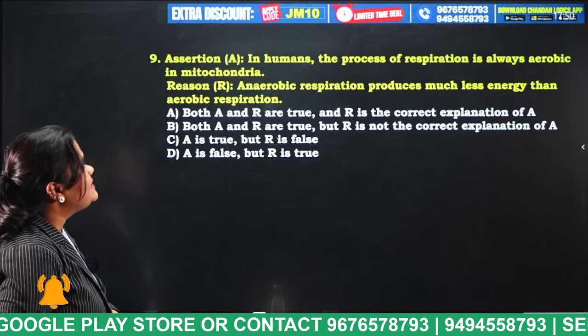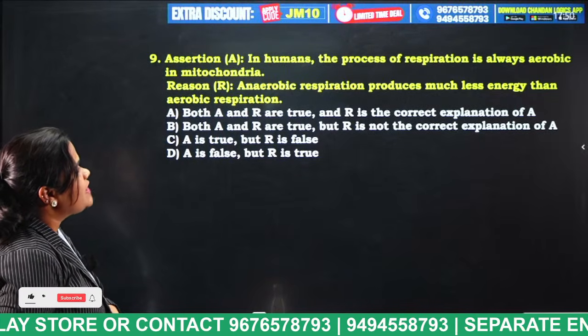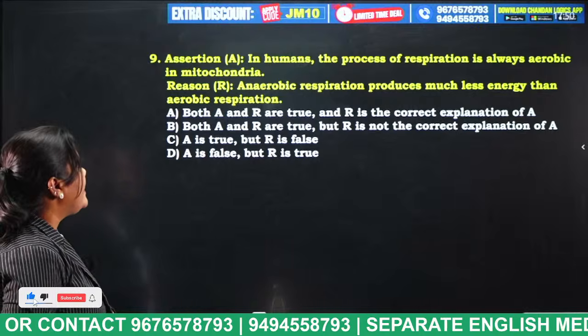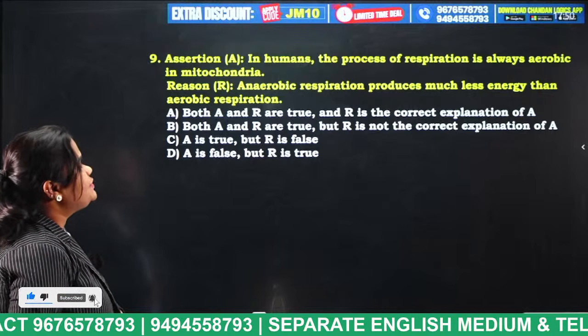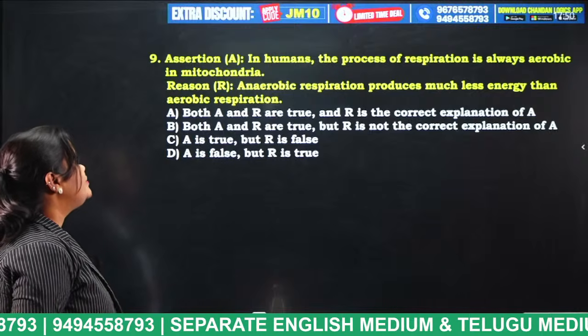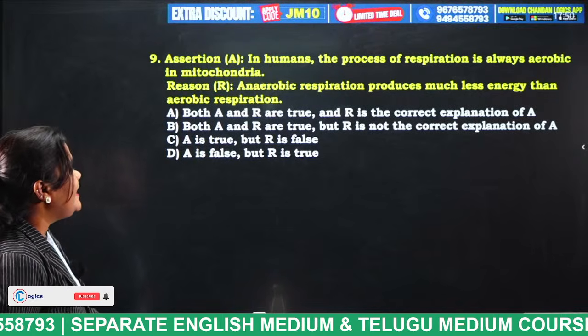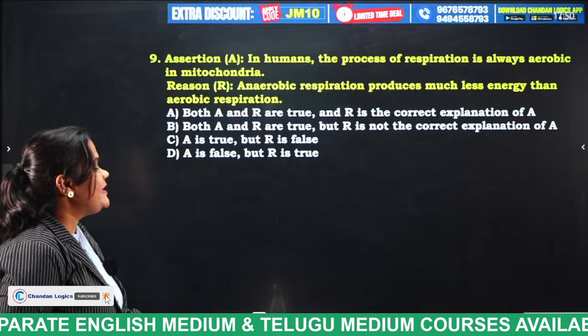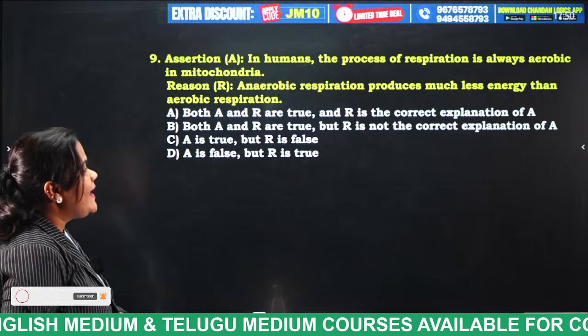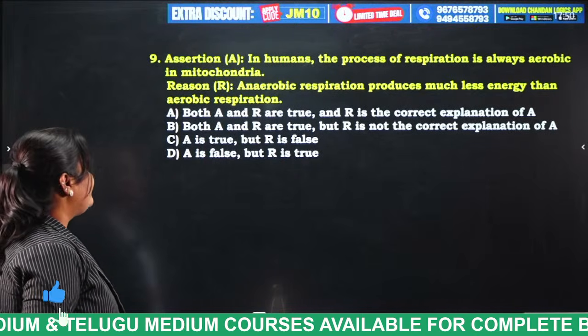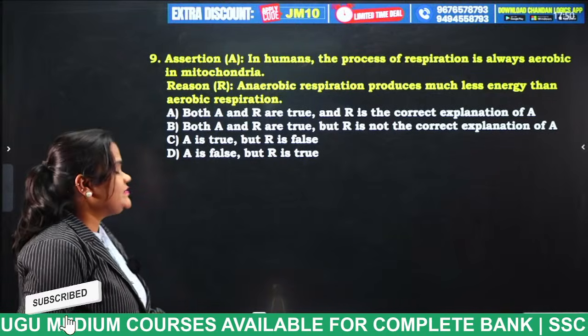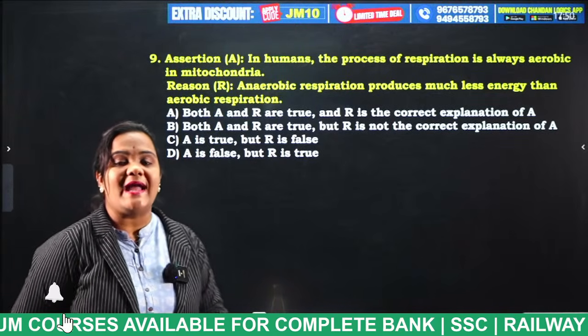Assertion: in humans, the process of respiration is always aerobic in mitochondria. Reason: anaerobic respiration produces much less energy than aerobic respiration. Both A and R are true and R is the correct explanation of A. Both A and R are true but R is not the correct explanation of A. A is true but R is false, A is false but R is true. So try to tell the answer for this question.